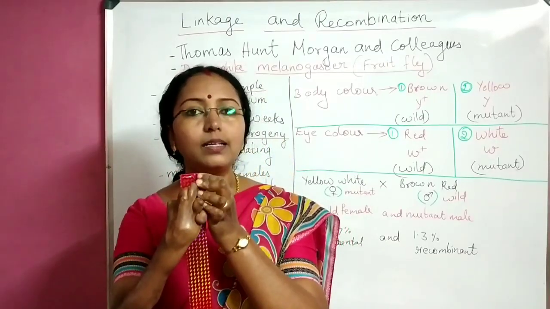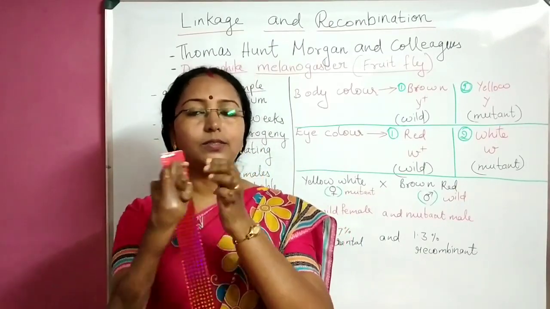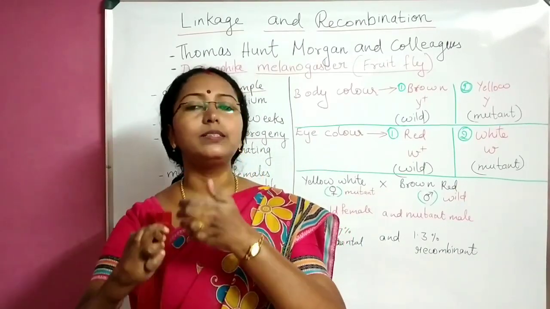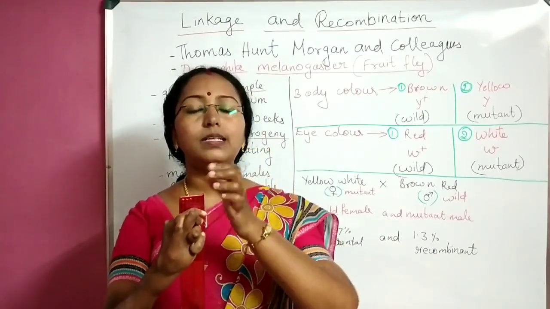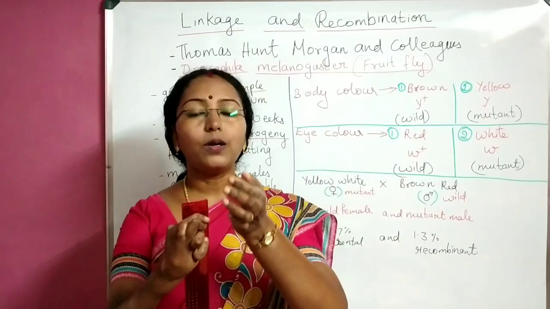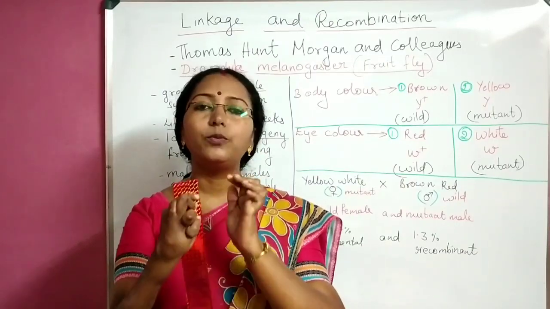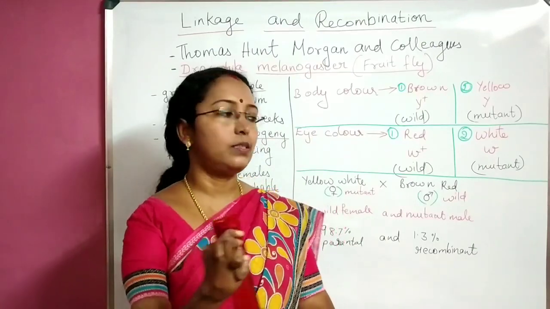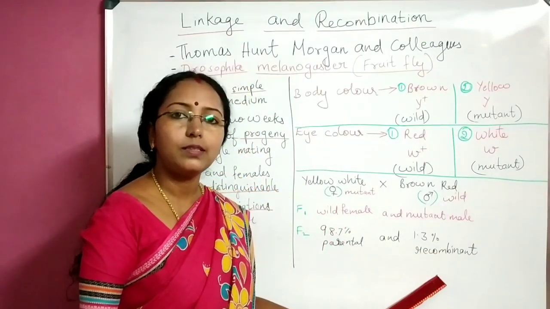Another few had brown body color, white eye color. So that combination was different. So you call them as recombinant, recombined forms or new forms were occurring. So how many new forms? Very few, less than 2% or 1.3% only recombinant.